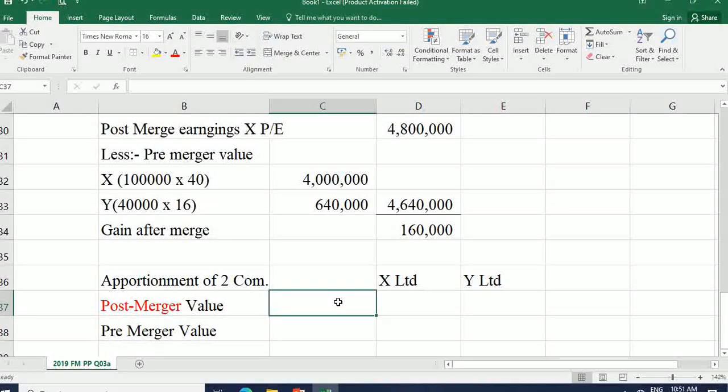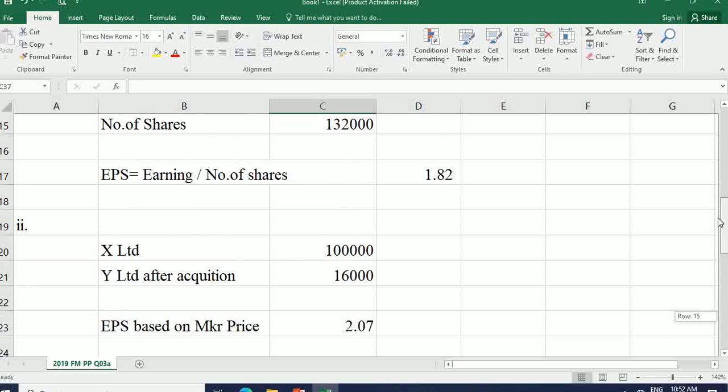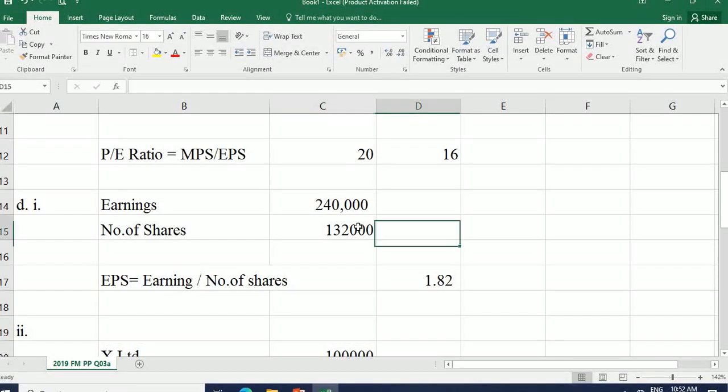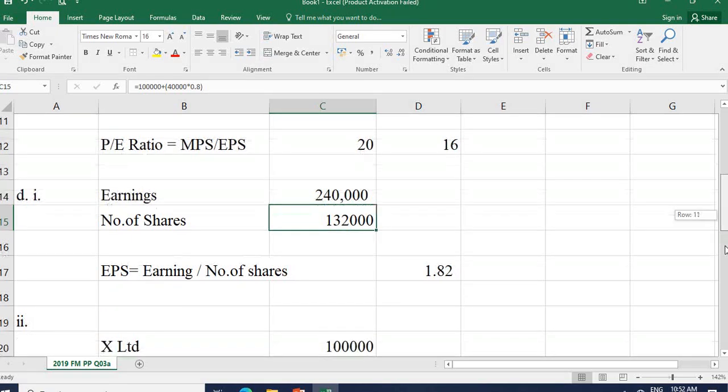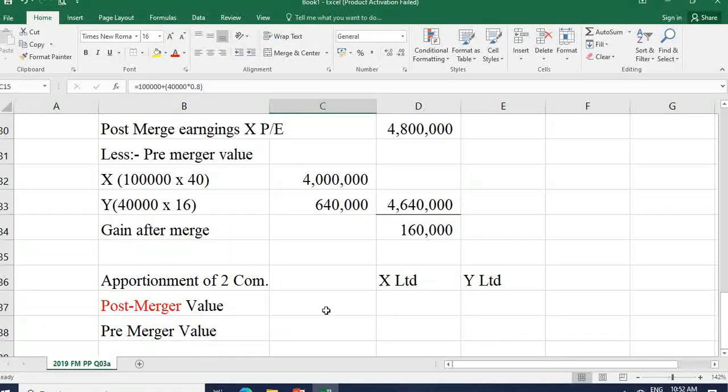After the merge, 100,000 plus 32,000 shares as per the exchange ratio 0.8, right? So altogether 132,000 shares. We have done this calculation in the previous D part. 100,000 for X company, for the Y company 40,000 into 0.8. That is the question. Exchange ratio is 0.8.